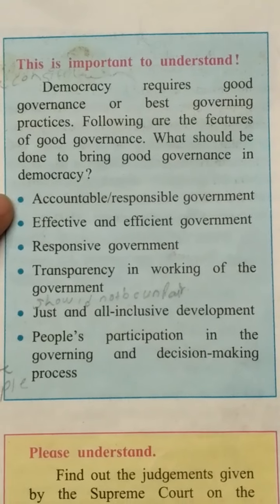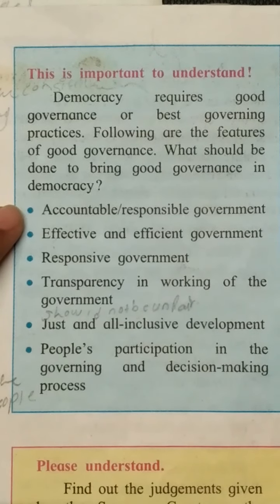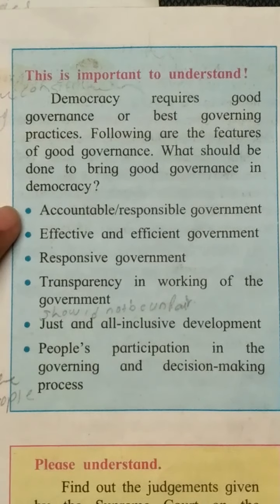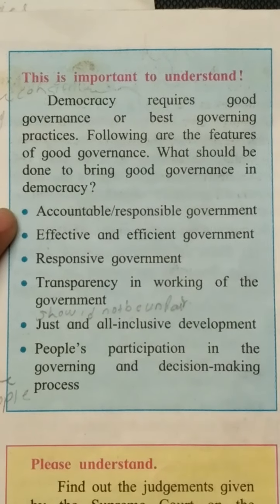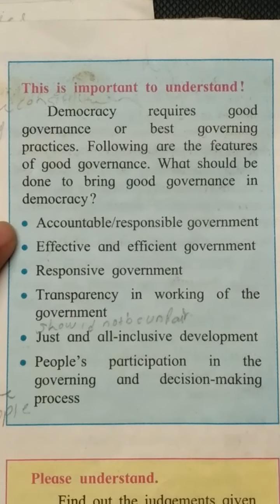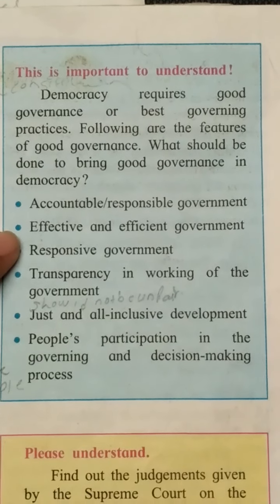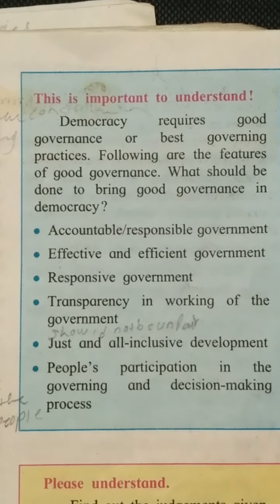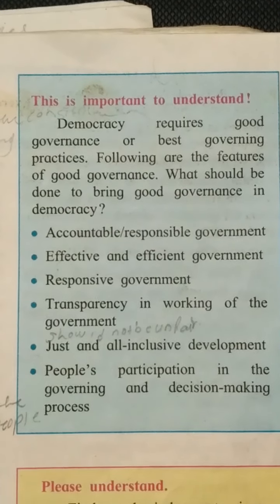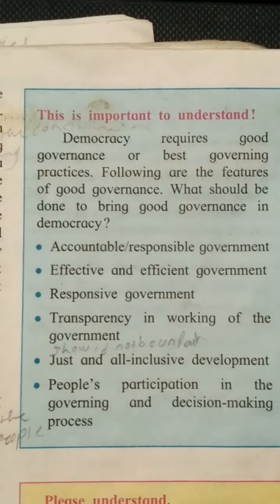For example, now the Modi government had said that we will put money in the Jan Dhan account, and the announcement is done but no money is put, then they are not accountable. But the Modi government has put money in reality, and therefore the government is accountable and they are a responsible government.